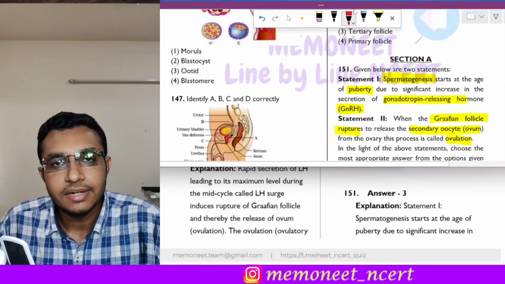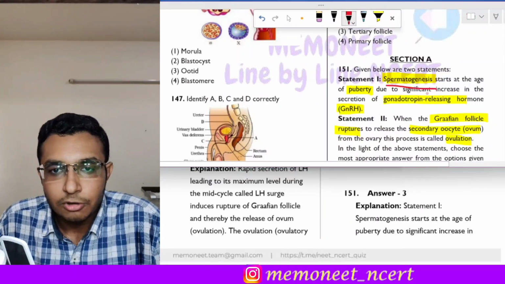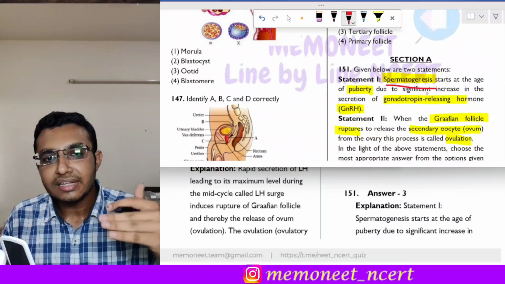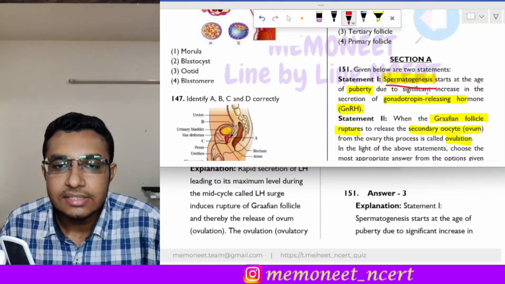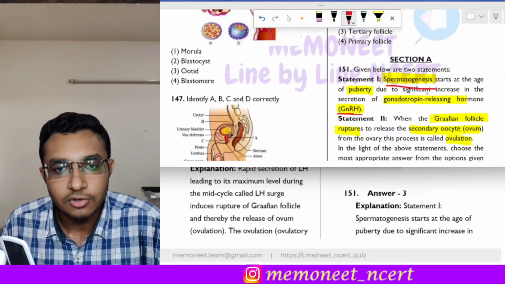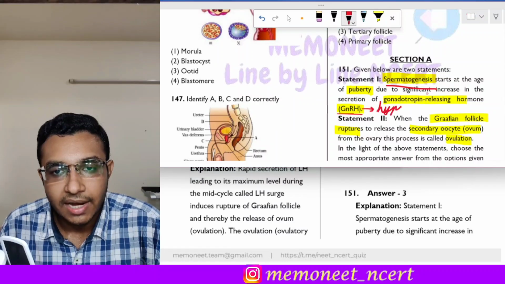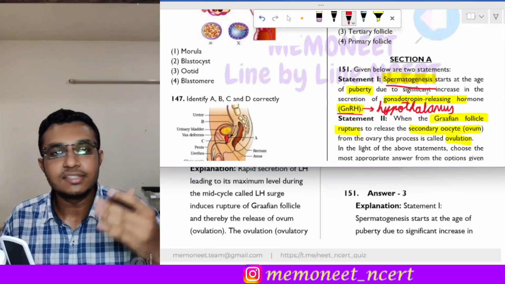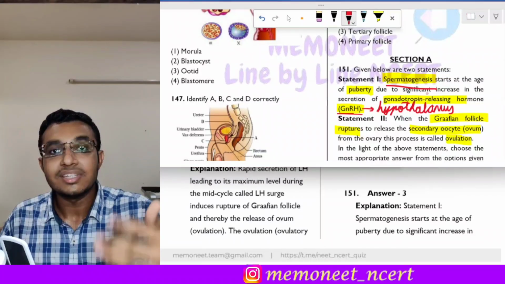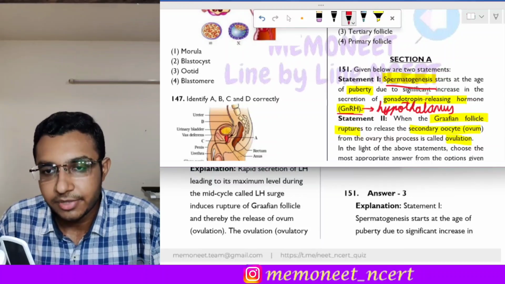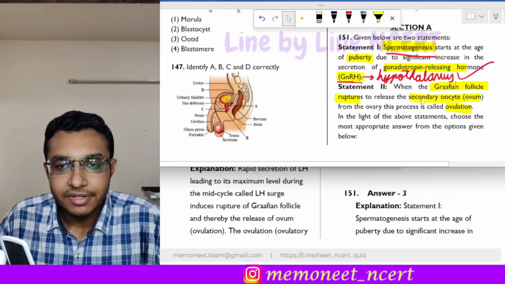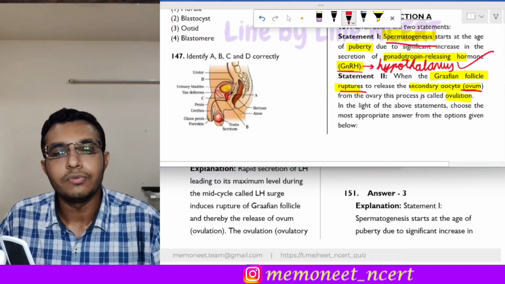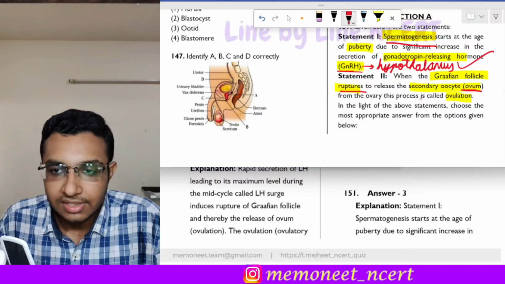Now let us read in detail. So see, the first statement is about spermatogenesis, and it is stating that it starts at the age of puberty due to significant increase in the secretion of GnRH, and this GnRH or the gonadotropin releasing hormone is secreted by what? It is secreted by hypothalamus. Okay, so hypothalamus secretes the GnRH, due to which the spermatogenesis is initiated during puberty. So this statement is absolutely correct. The second statement is when the Graafian follicle ruptures to release the secondary oocyte or the ovum from the ovary, this process is called ovulation. So yes, second statement is also correct.